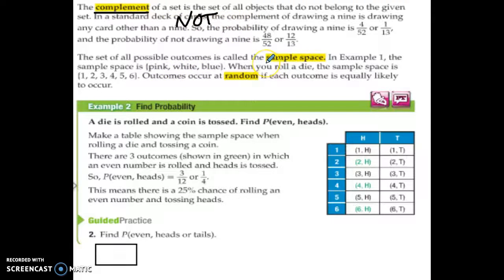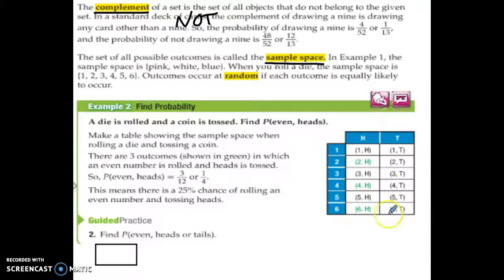A sample space. This is a way to collect all the possible outcomes, especially if you have more than one thing going on. Okay, so when we roll a dice, we said the outcomes are 1 through 6. But what if we roll a dice and we flip a coin both? Okay, so now I have to take both into consideration. So when I roll my dice, I can get 1 through 6. When I flip my coin, what can happen? Well, I can get heads or tails. So I now have 1 through 6, and I can get heads with all those. And I have 1 through 6, and I can get tails with all those. So now there's 12 possible outcomes in my sample space.